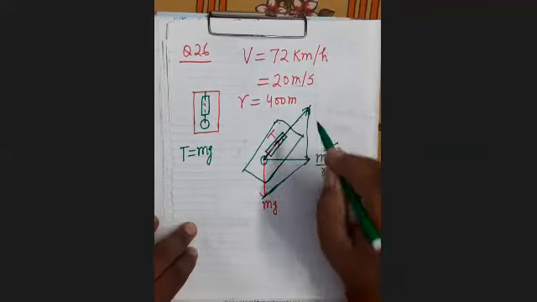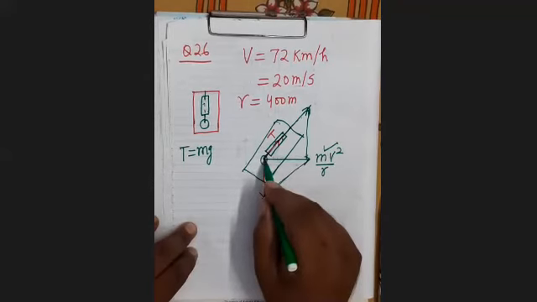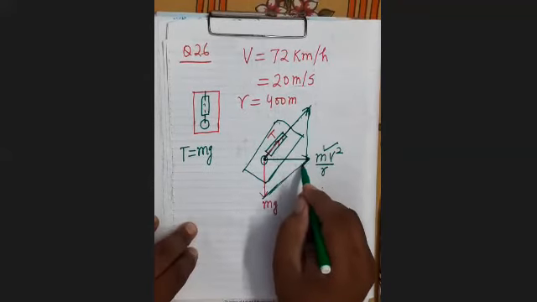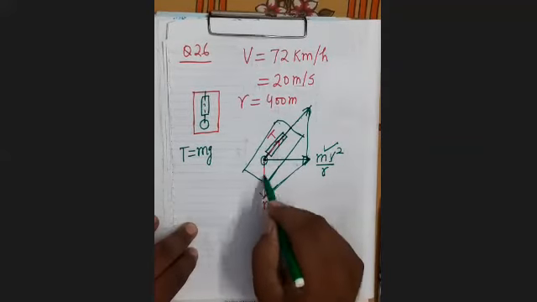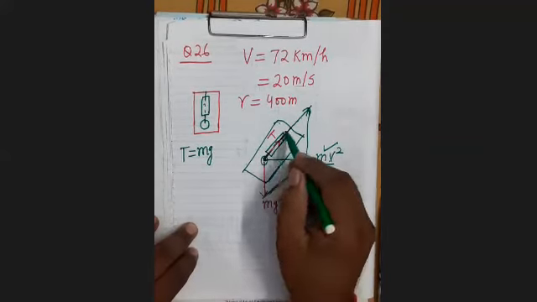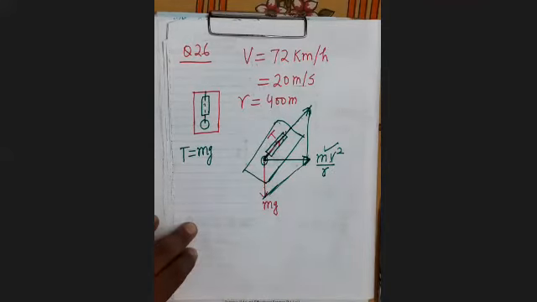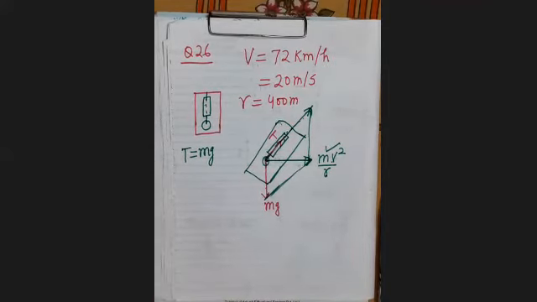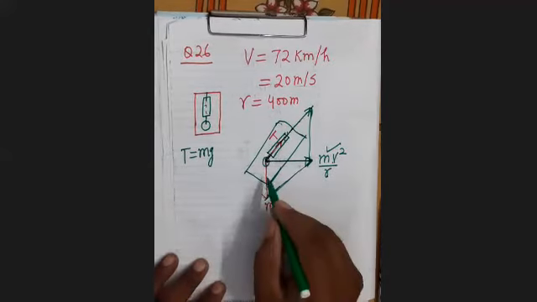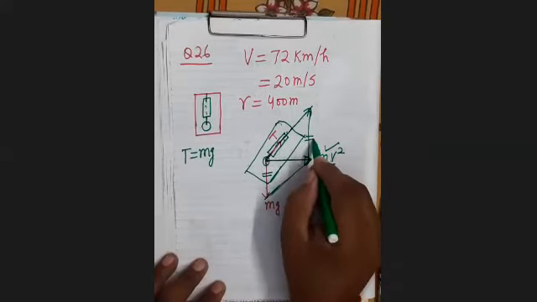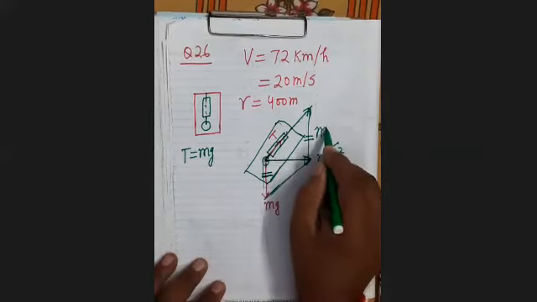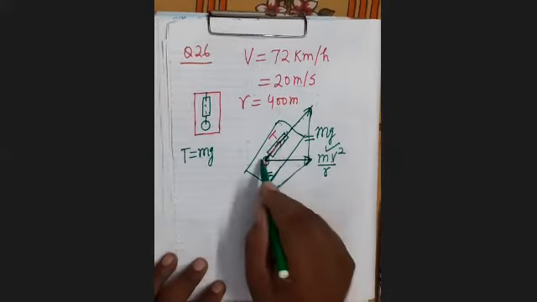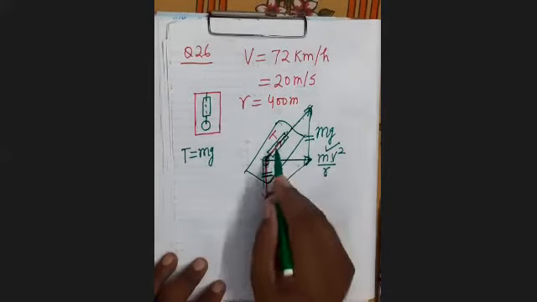You can see mv square upon r is acting in this direction, mg is acting in this direction, and T is acting in this direction. Now you have to find the value of T. How will you find the value of T? This will be equal to this. This is mg, therefore this will also be mg. Now when you apply the triangle law, what relation will you get?